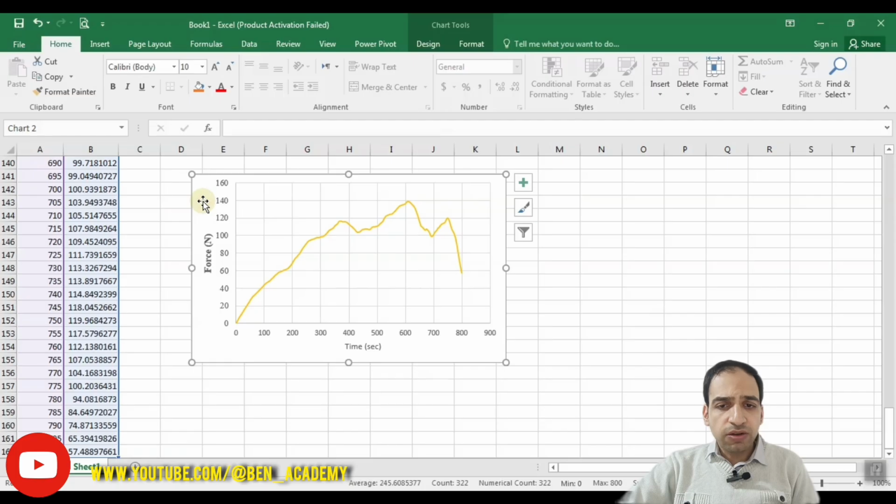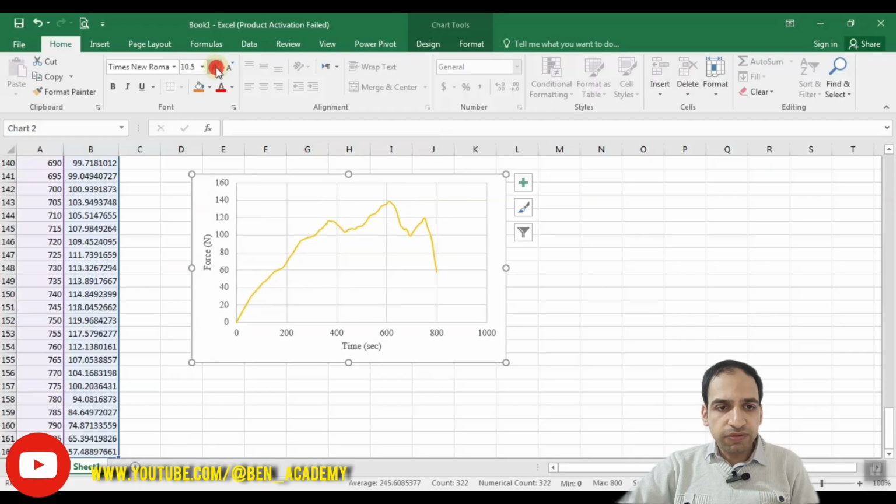Or you can change the whole diagram. You can change the font and size of the whole diagram like this by selecting a specific font size, and you can make it bold or not.